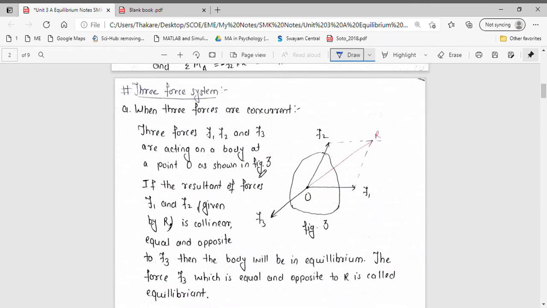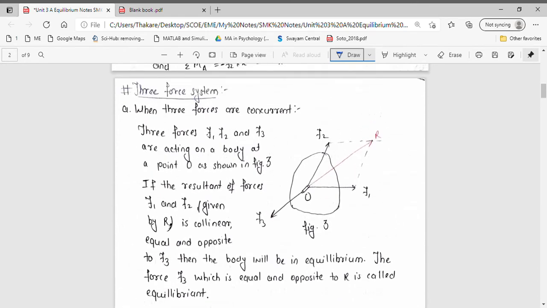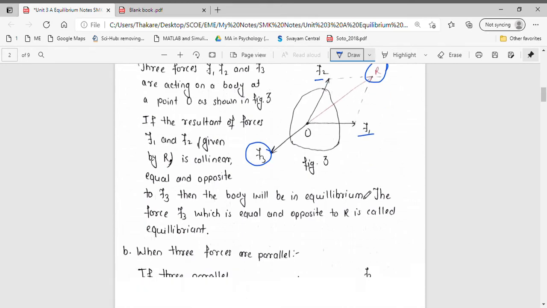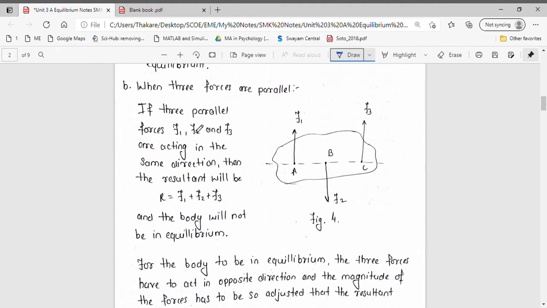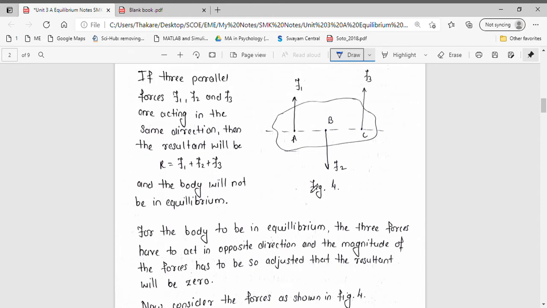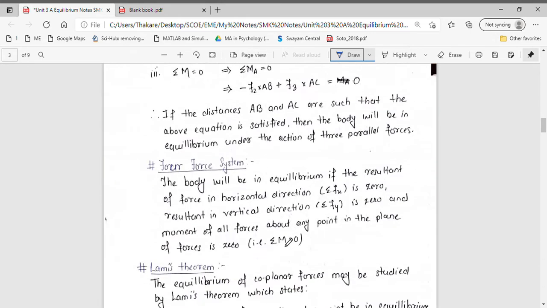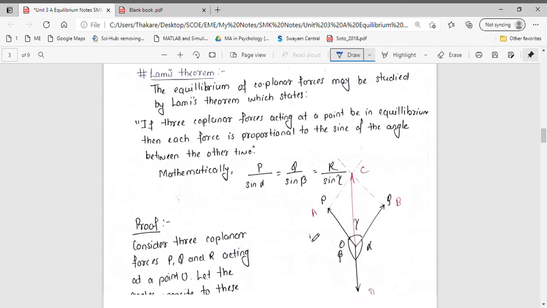For a three-force system to be in equilibrium, we discussed Lami's theorem, F1, F2 and F3, where F3 should be the value of the resultant. F3 should be the force that is required to bring these two forces in equilibrium. If these three forces are parallel, then the summation of moments of these forces should also be zero, and summation of forces should also be zero. We discussed Lami's theorem.